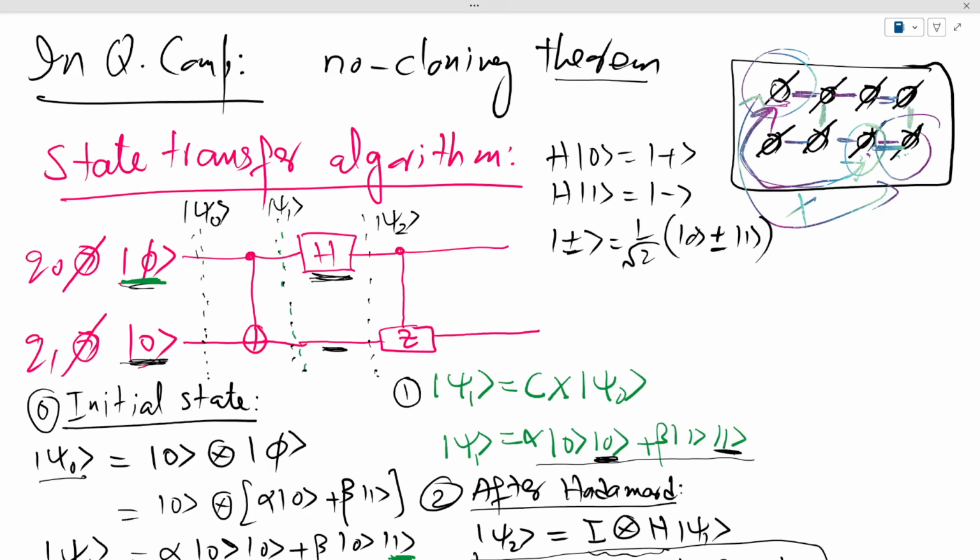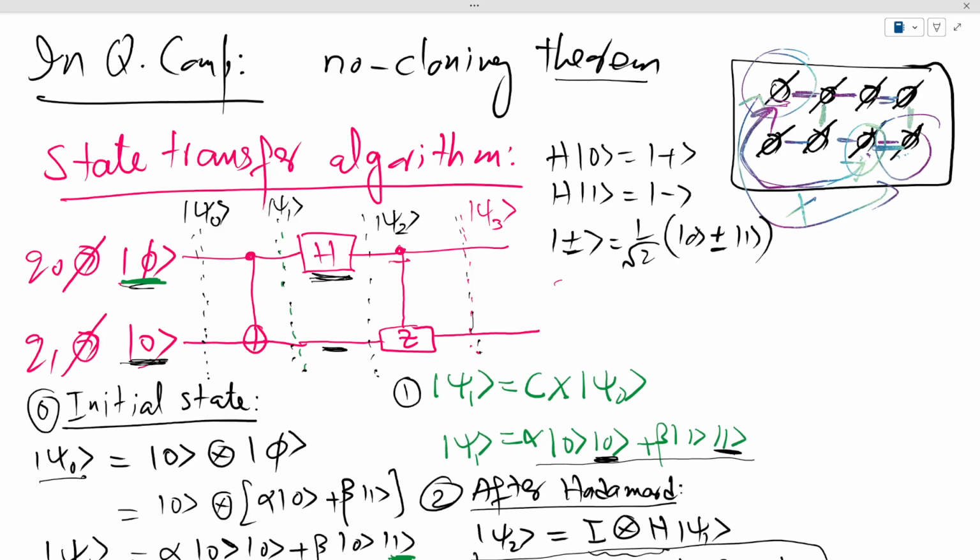Now the final state that is here, let's call it state psi 3. This state at the output is obtained after this control Z gate. The control Z gate applies the Z gate to the target qubit when the control qubit is in the 1 state.